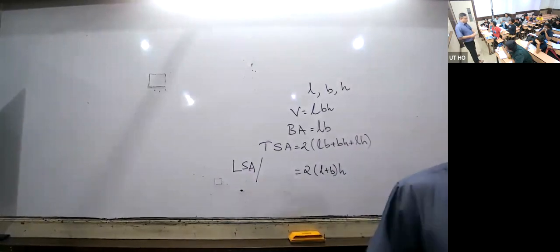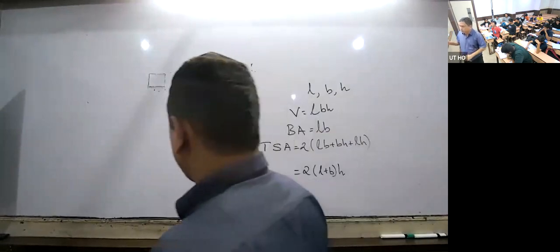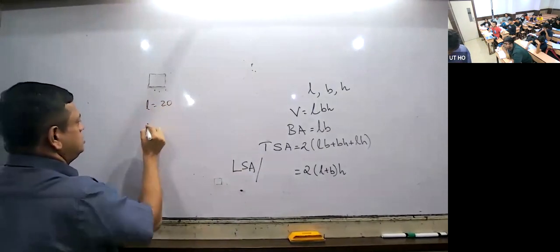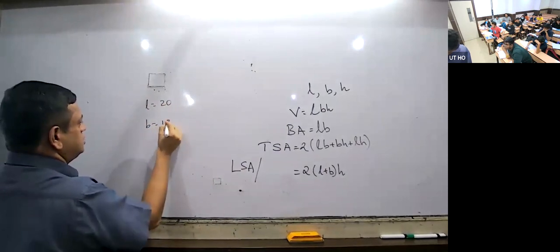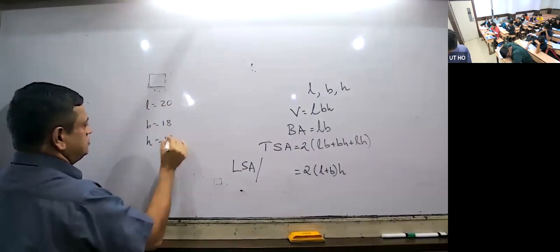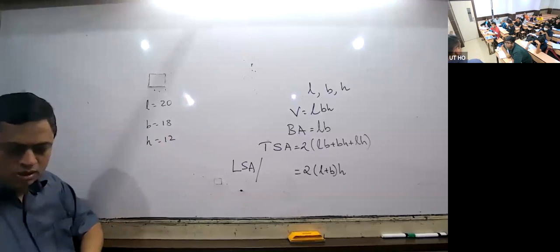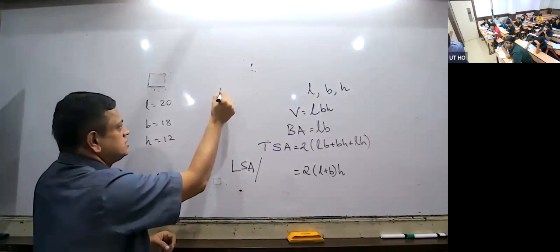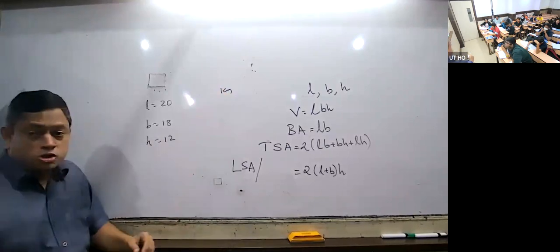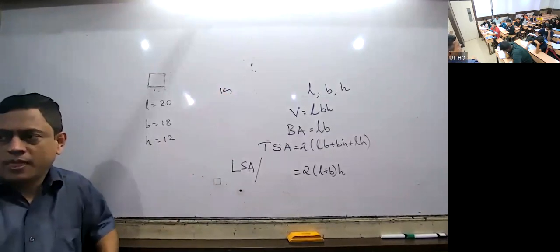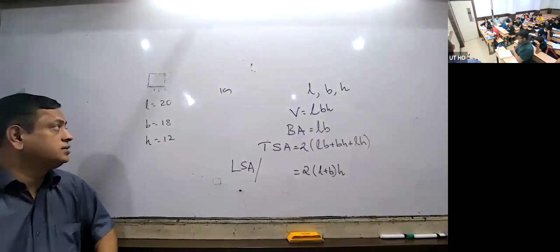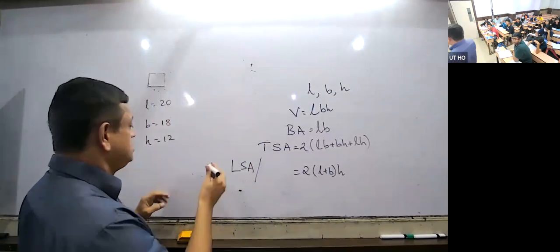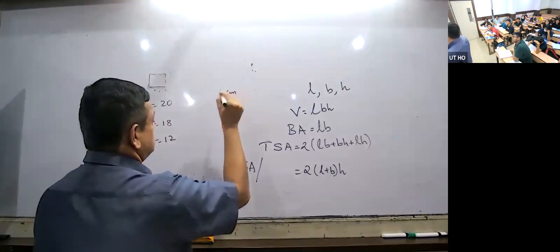Suppose a box is given to you with L equal to 20, breadth equal to 18, and height equal to 12. This is external, and its thickness is 1 centimeter. A closed box is there. Listen carefully. A closed box whose length, breadth and height are given and thickness is given. Now, what will be its internal length, internal breadth and internal height?